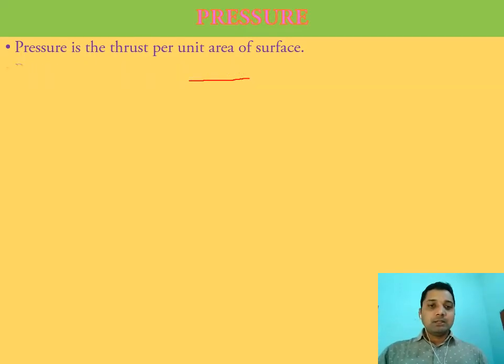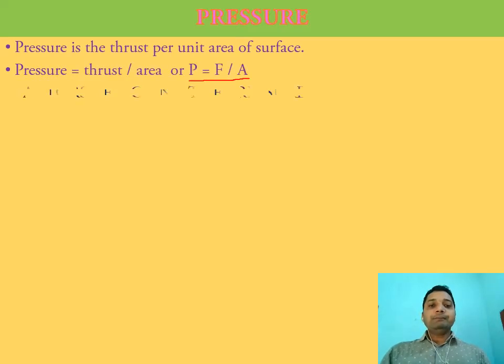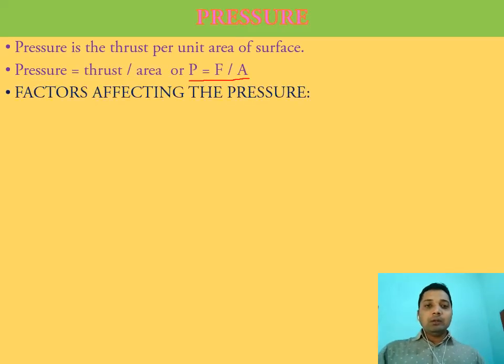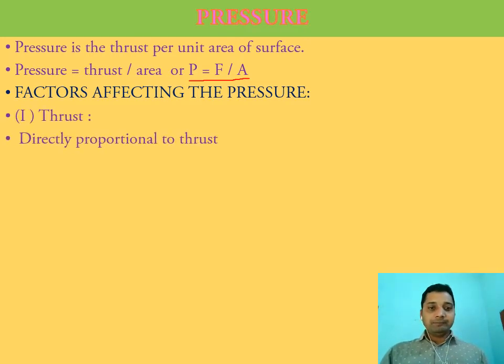because thrust is a force acting normally on a surface. Pressure depends upon two factors. First, the force applied or thrust. Second, the area or surface. First, it is directly proportional to thrust, meaning more force. When area remains constant, with the increase in thrust, the amount of pressure exerted will be more.